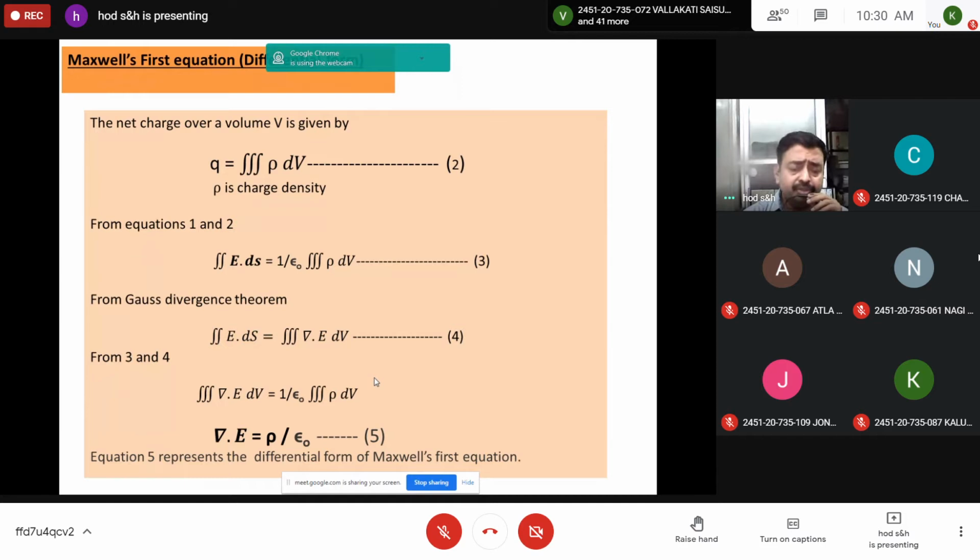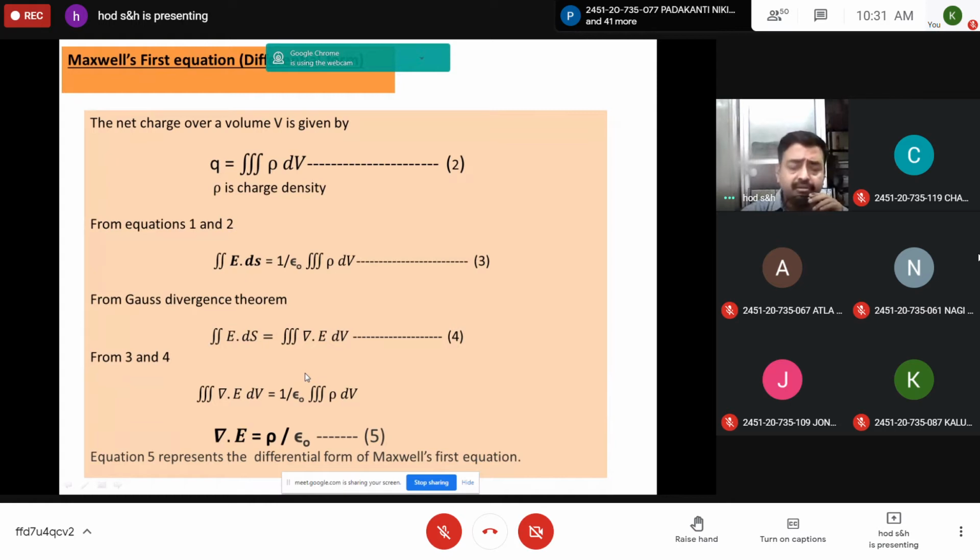Then you have to apply the Gauss divergence theorem. According to the Gauss divergence theorem, the surface integral of E over a closed surface ds is equal to the volume integral of divergence of E taken over the volume enclosed by the surface. Mathematically, double integration E dot ds is equal to triple integration del dot E dv.